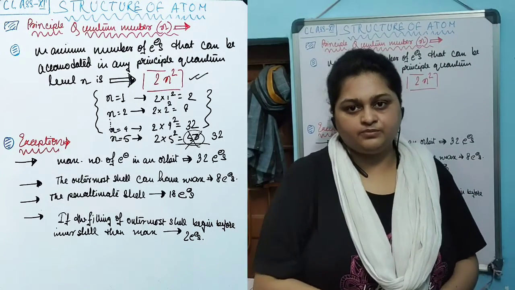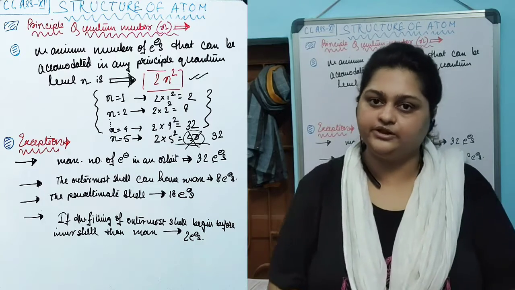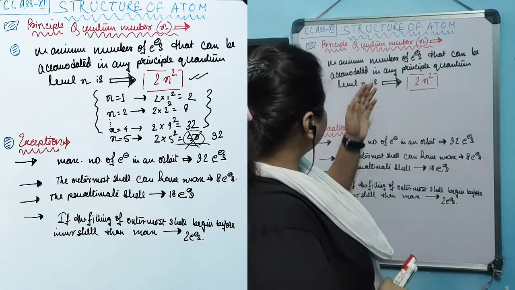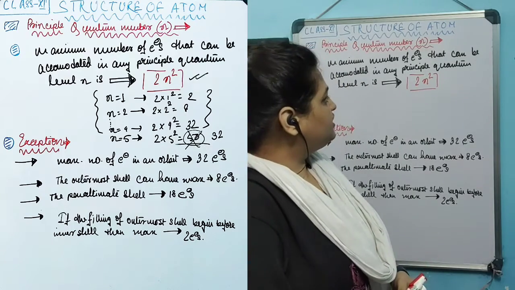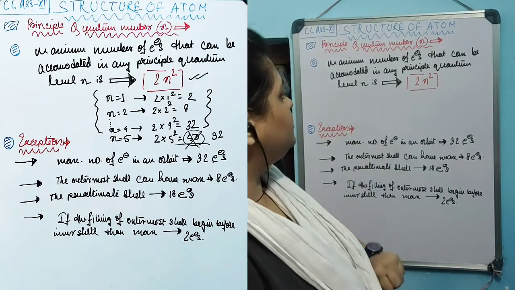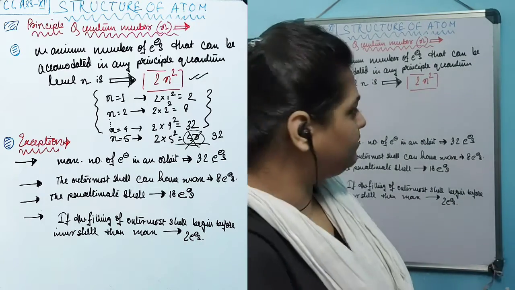What is the maximum number of electrons that can be accommodated by each energy level? It has a fixed value. Each energy level can accommodate a maximum of 2n² electrons for any principal quantum number n.